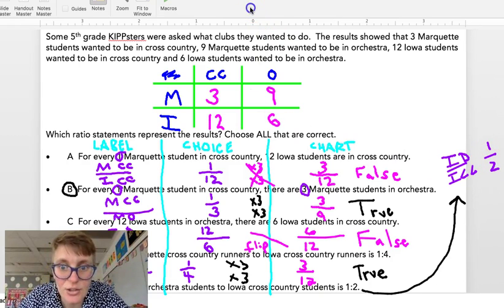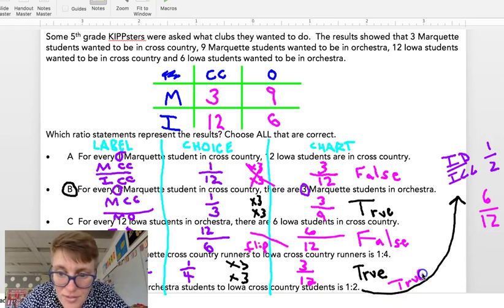Let's check it in our chart. It says there are 6 orchestra kids to 12 cross country. 6 to 12. I know that 12 is double of 6, and 2 is double of 1. 1 times 6 is 6, and 2 times 6 is 12. So I know this one is also true. On my bubble sheet, I would want to circle all the ones that are true. That would be B, D, and E.